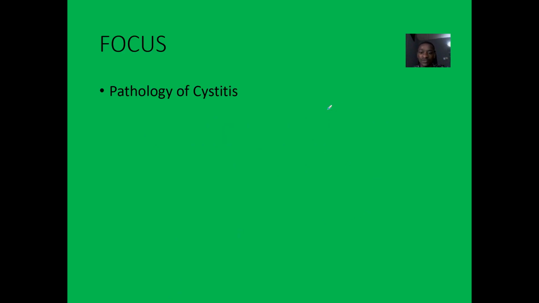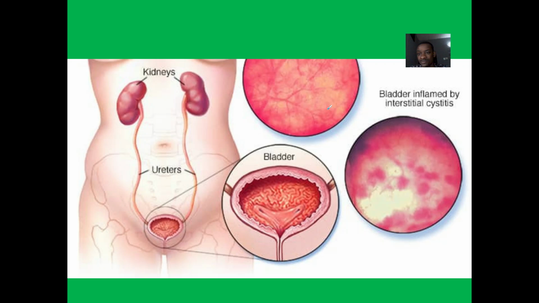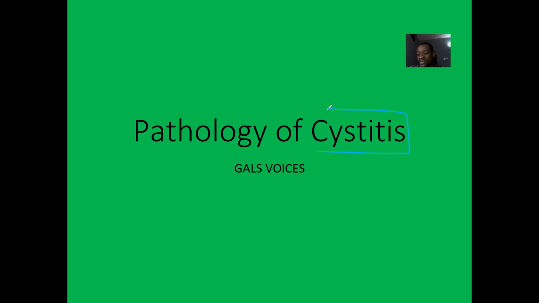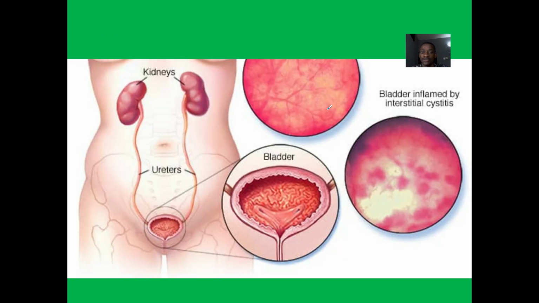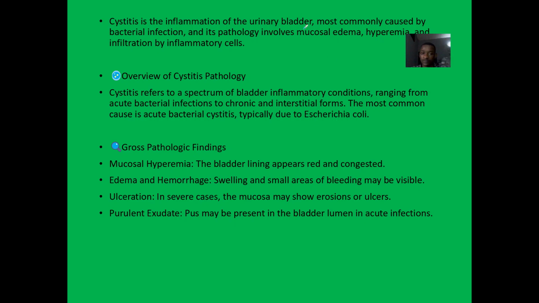So cystitis, of course, is inflammation of the bladder. We're quickly just trying to look at the pathology. It's basically the physical distortion that usually comes with this inflammation of the bladder. So cystitis is inflammation of the urinary bladder. Most commonly it is caused by bacterial infection, and its pathology involves mucosal edema, hyperemia, and infiltration by inflammatory cells.